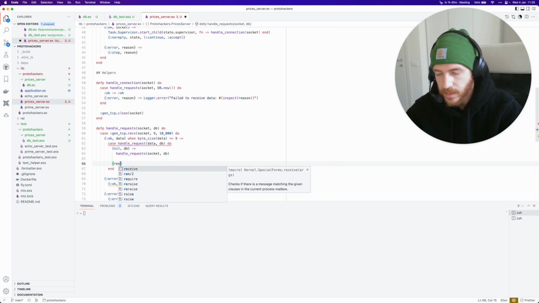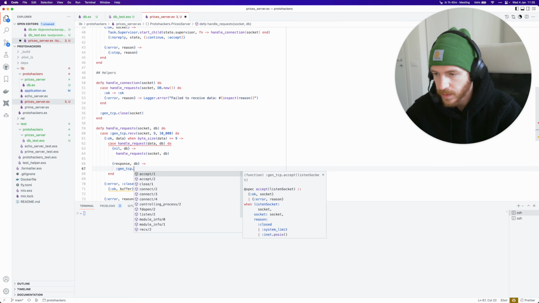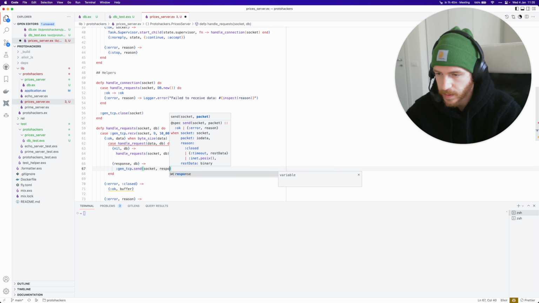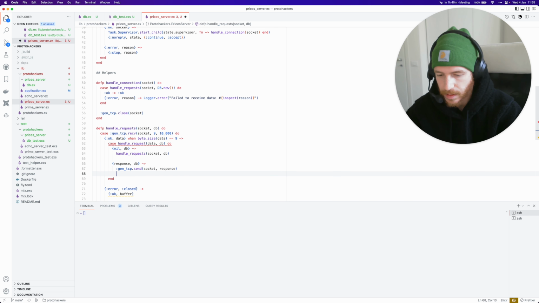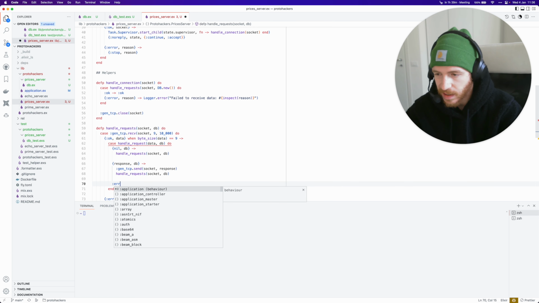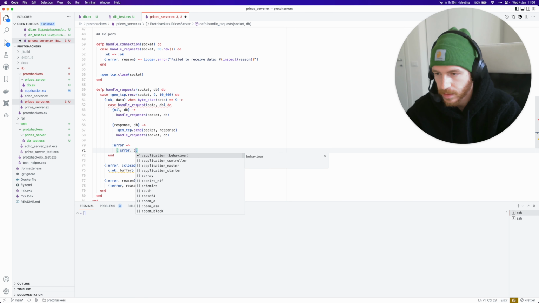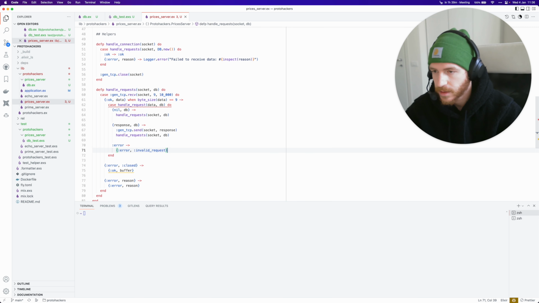If it returns a response and the DB, then we can send the response back with gentcp.send, socket and response, and then we keep recursing, socket DB. And if it returns an error for some reason, like a malformed request, we say error invalid request.